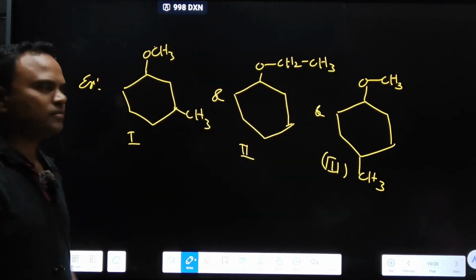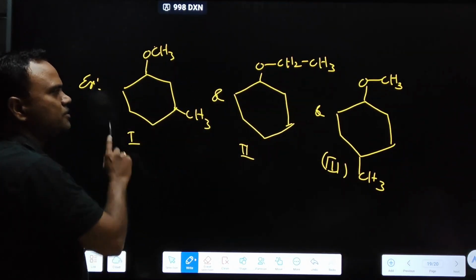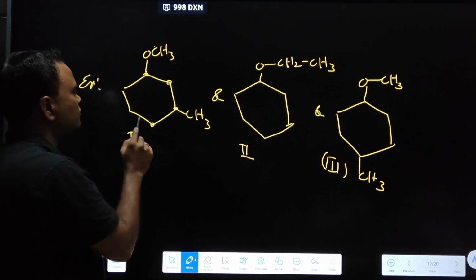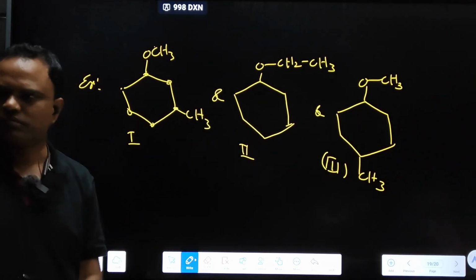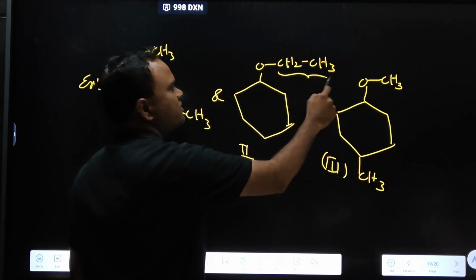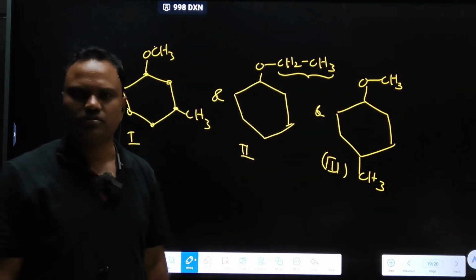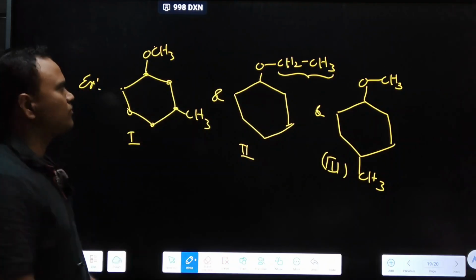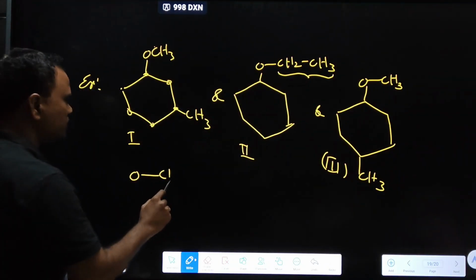Methyl. Left side, how many carbons are present? 7: 1, 2, 3, 4, 5, 6 and 7. Here, right side, how many carbons are present? Left side, how many carbons? 6. Difference is there. You consider like this, then you will understand easily.